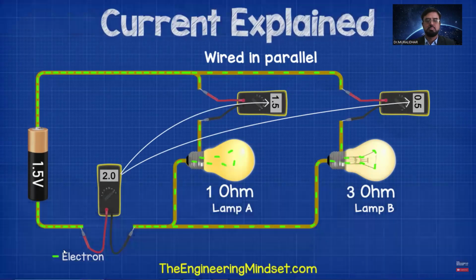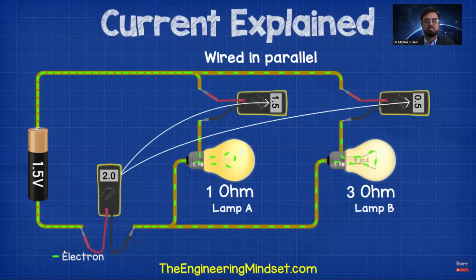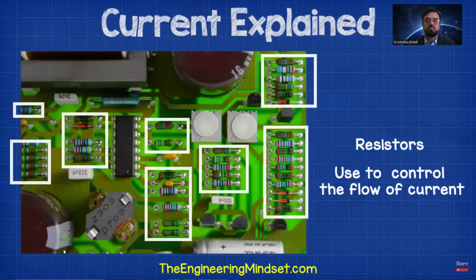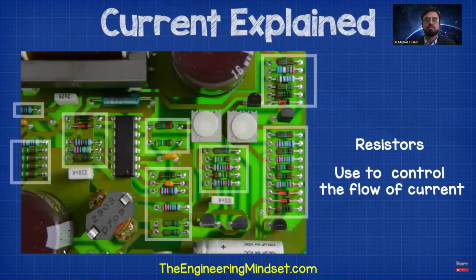Now, I mentioned that lamp B was dimmer because the resistance was higher. If you remember, I also said that cables and lamps etc. are only rated to handle a certain amount of current. If it exceeds this, then they can burn out. So to restrict the amount of current that can flow, we can add resistors into the circuit or into part of the circuit. These act like speed bumps and slow the electrons down.